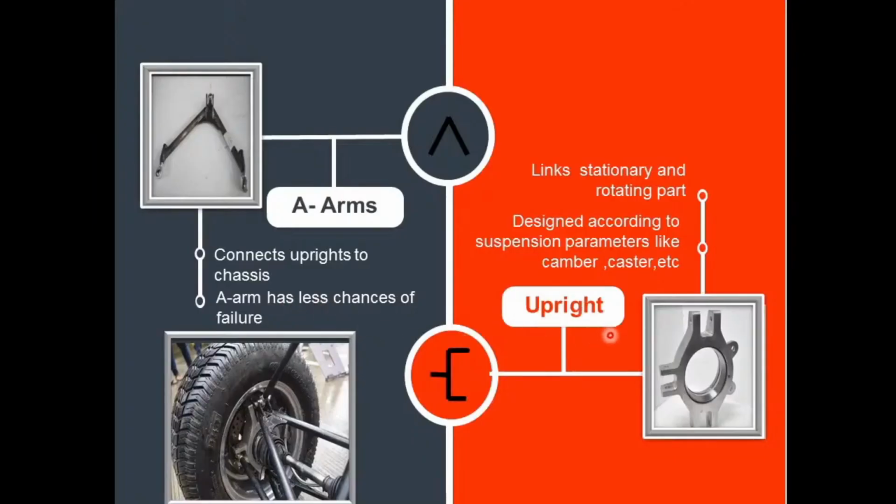Next component is the upright. The upright is part of the wheel end assembly. Its major function is to link these two parts, that is the stationary part from the chassis, which is connected through the arms, and the wheels, that is the rotating part. It is designed as per the suspension geometry parameters, like camber, caster, etc.